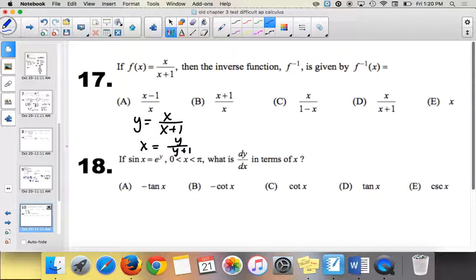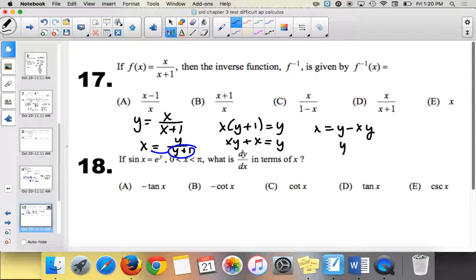So when I multiply the y plus 1 over, I get x times y plus 1 equals y, so I get xy plus x equals y. I subtract my xy over, and then I pull out the y. So my answer is going to be x over 1 minus x. So C.